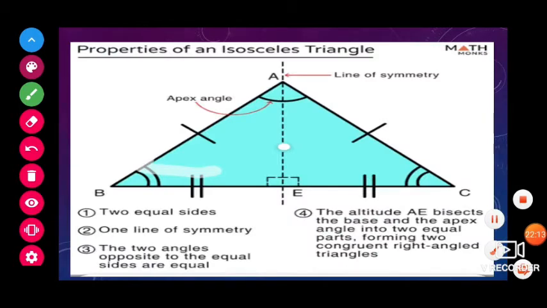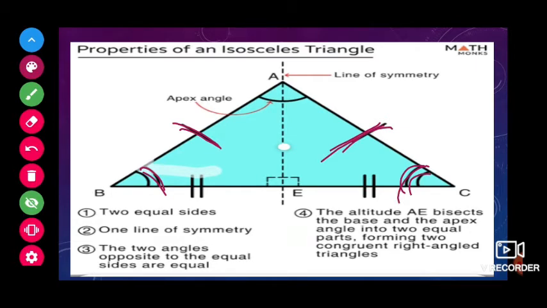Next, we will see the properties of an isosceles triangle, children. What are the properties of an isosceles triangle? The first property is that two sides are always equal. Next, the angles opposite to the two equal sides are also equal.